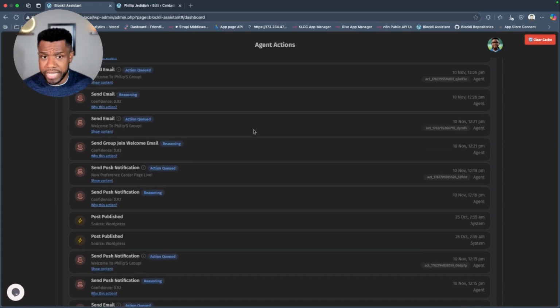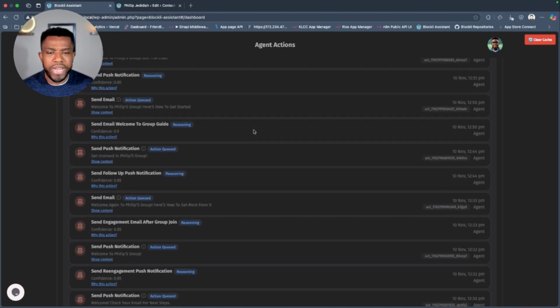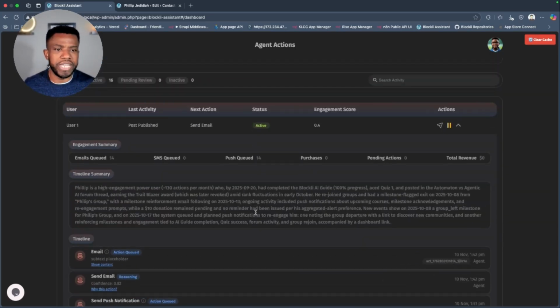And the good thing about it is that when the agents want to take action on a specific trigger, let's say somebody completed a course, they're not sending an email just about that course. They're going to send an email being aware of this person, who they are, their entire history, the last email that they received. So it's kind of natural, like how you would naturally relate with a human being, right? If I'm talking to a customer or a member of my community about a specific thing, I know who they are.